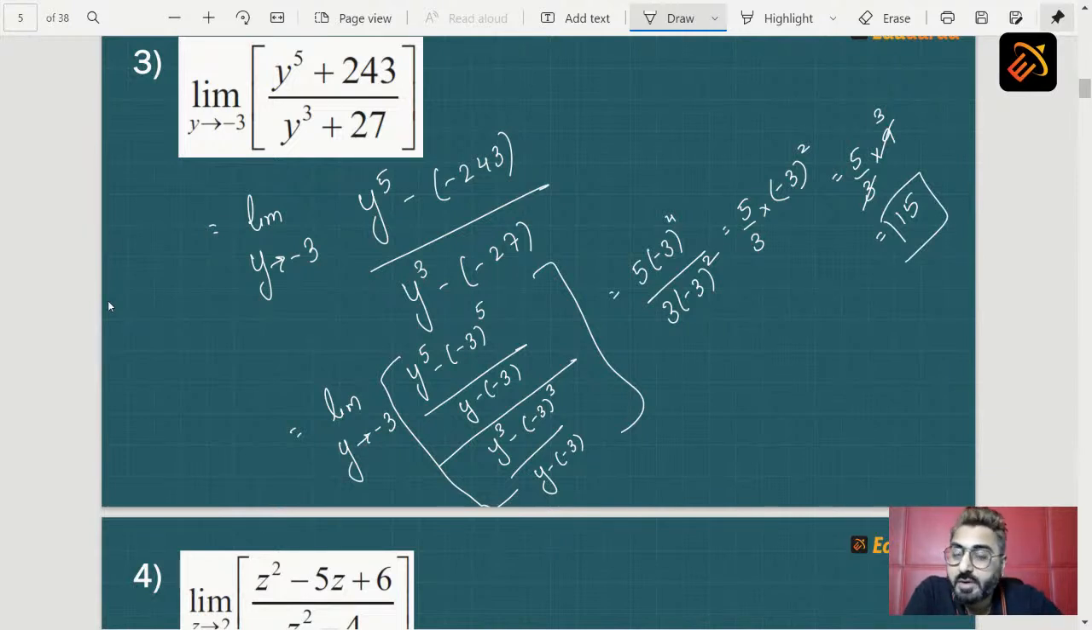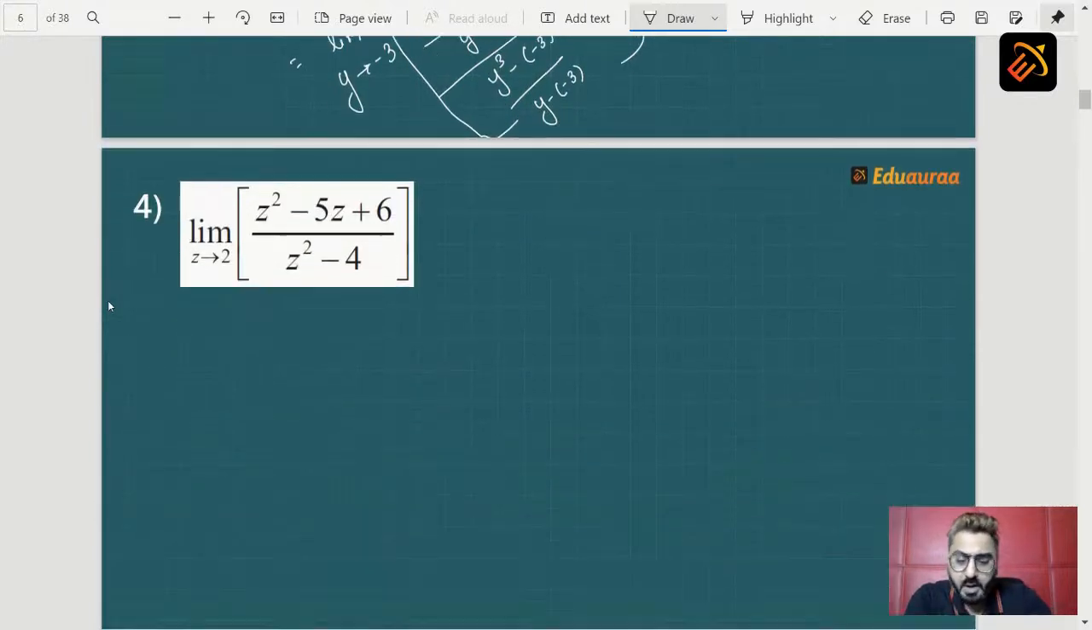And this is how we solve our sum. So students, I hope it is easy. Yes, let's move on to the next question. And our next question is limit z tending to 2, z square minus 5z plus 6 whole upon z square minus 4.